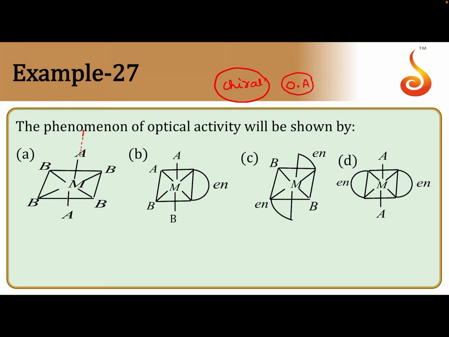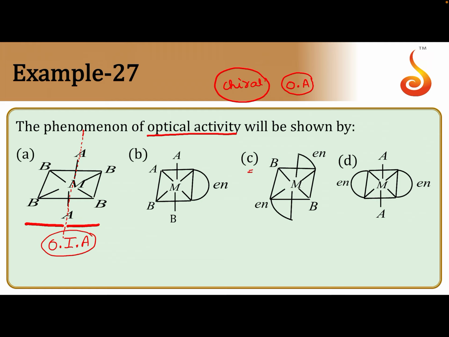When a plane passes through A, the central metal atom, and another A, we get two equal parts. Both are exactly mirror images of each other, so it cannot rotate the plane of polarized light. So this is optically inactive. We have to find which one shows optical activity, meaning optically active.